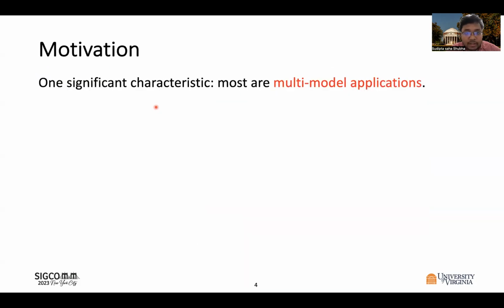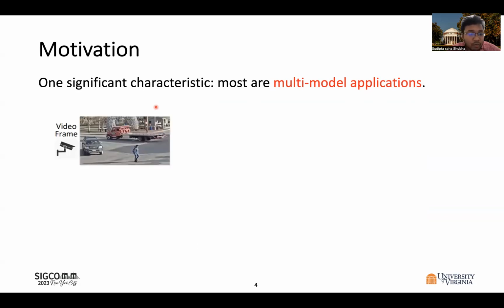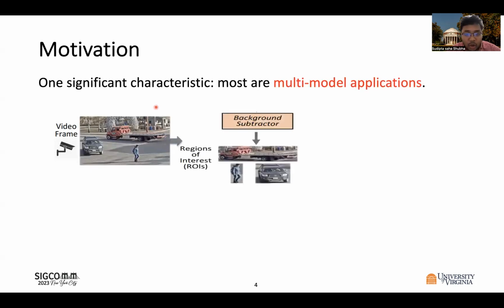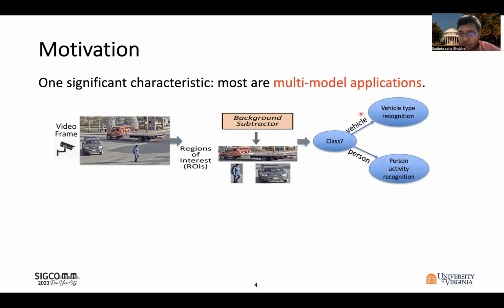So one significant characteristic of these applications is that most of them are multimodal applications. That means that multiple deep learning models are included in one application. For example, in the video surveillance application, given an input video frame, the object detection model first detects the objects of interest, that are the vehicles and person in this example. And then for each detected object, if it is a vehicle, it goes to the vehicle type recognition model to output cars or trucks. And if it is a person, then it goes to the person activity recognition model to output walking in this example.